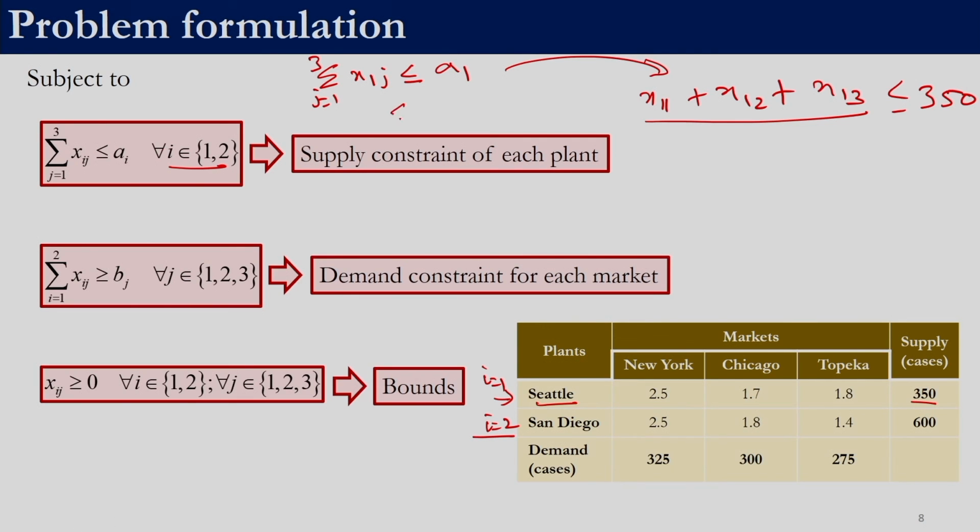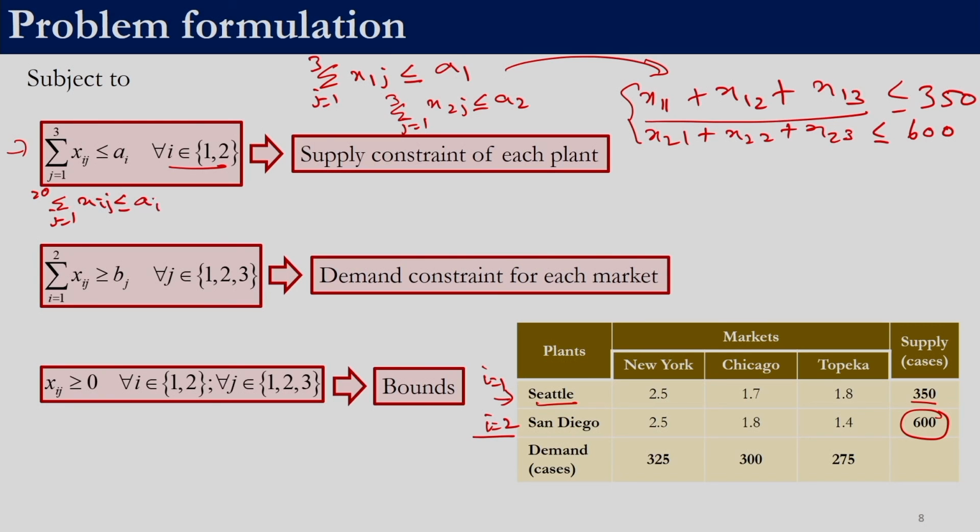Similarly, the second constraint would be summation j equal to 1 to 3 of x2j less than or equal to A2. That is, x21 plus x22 plus x23 less than or equal to A2, and A2 in this case is 600. So, these are the two supply constraints, and we can compactly write them using this expression. Again, if there are 10 plants and 20 markets, this will just become summation j equal to 1 to 20 of xij less than or equal to ai, for i from 1 all the way up to 10.